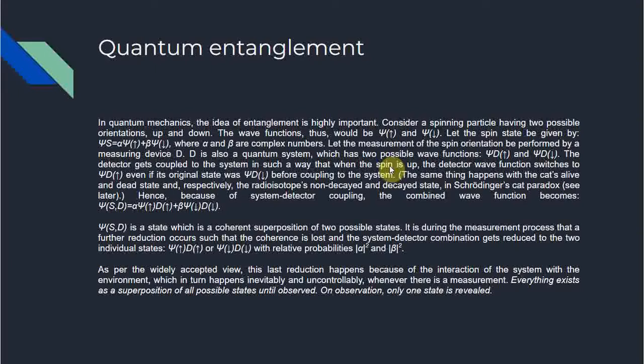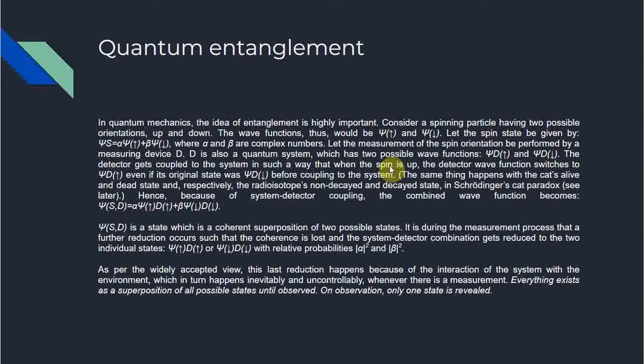The same thing happens with the cat's alive and dead state, and respectively the radioisotope's non-decayed and decayed state in Schrodinger's cat paradox. See later. Hence, because of system detector coupling, this combined wave function becomes psi(s,d) = alpha psi up d up plus beta psi down d down. This is a state which is a coherent superposition of two possible states.